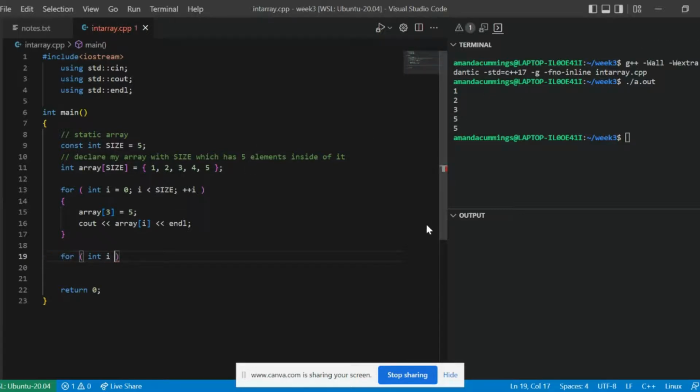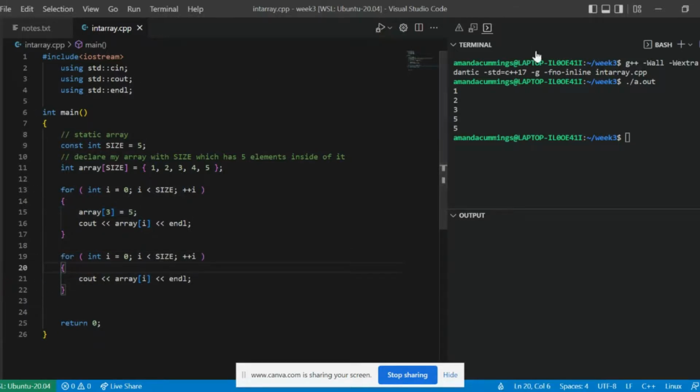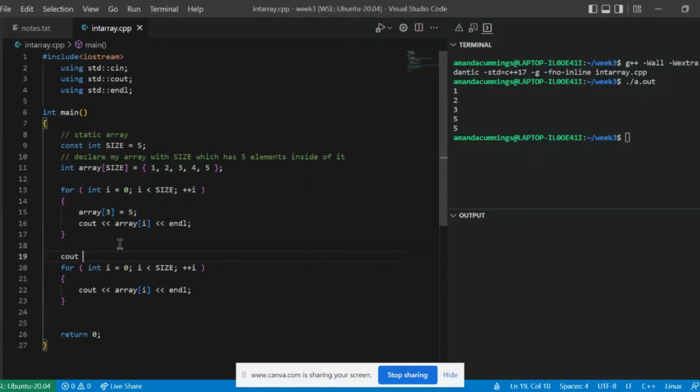So if I did another for loop, and here we go, instead of me rewriting this all out, I'll just go ahead and copy and paste here. And instead I remove this, and then I just display the array again, and I'll add a space just to make it clear real fast.